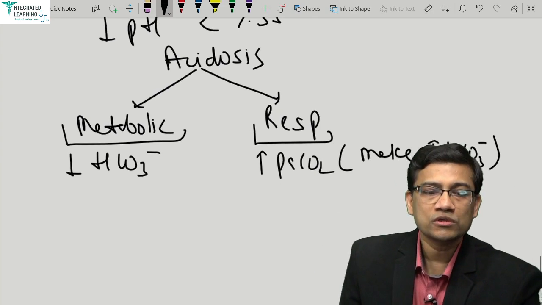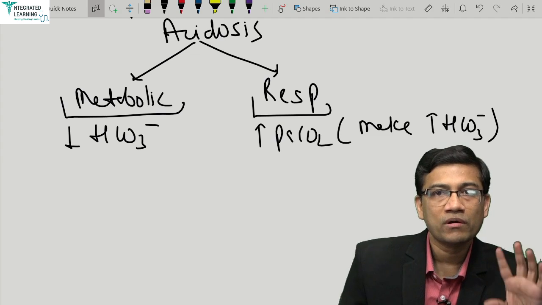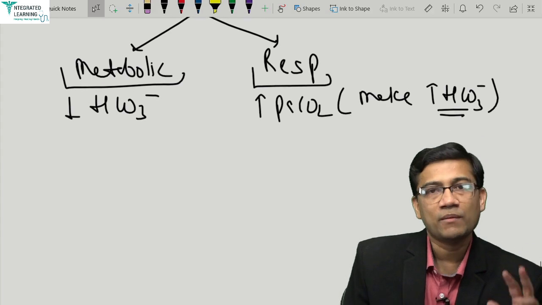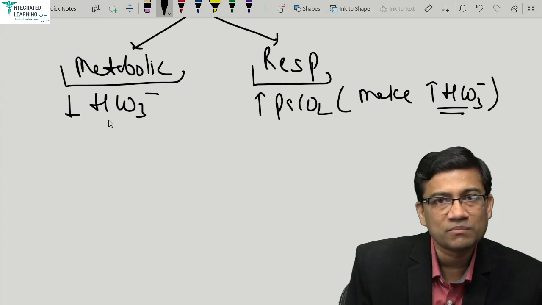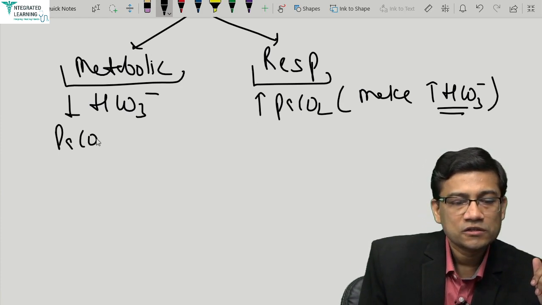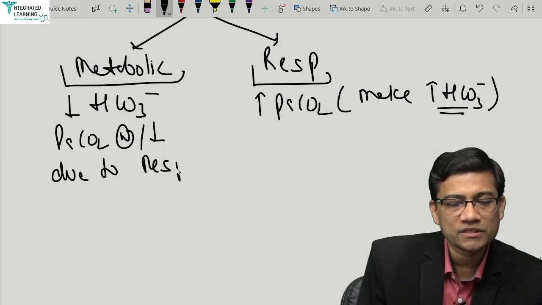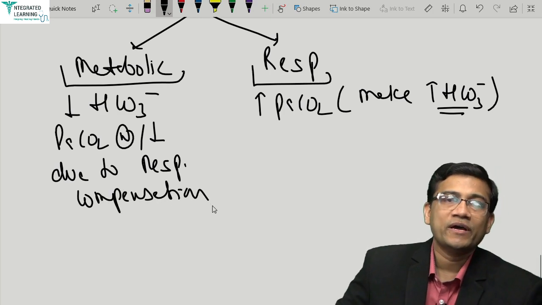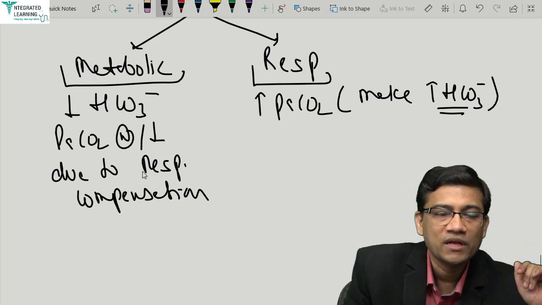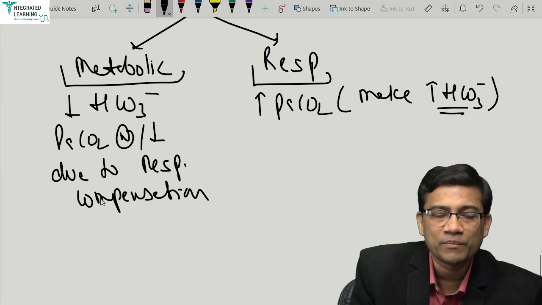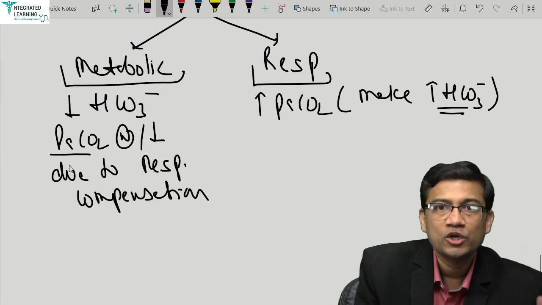Why? Remember, more CO2 will react and make more and more bicarb. So in respiratory acidosis there is a very high amount of bicarbonate. So low bicarb with acidosis is metabolic. Here PaCO2 is normal or less due to respiratory compensation, so the lungs try to remove the acid by causing more respiration. So if bicarb and PaCO2 are both less, it is metabolic acidosis with respiratory compensation, where the lungs are trying to remove carbon dioxide to maintain the pH.